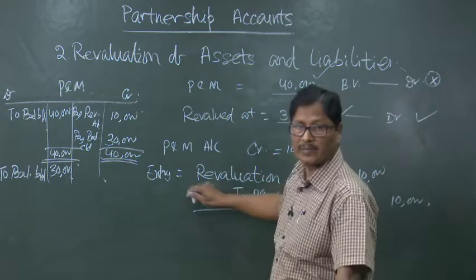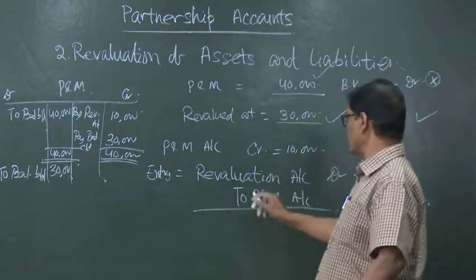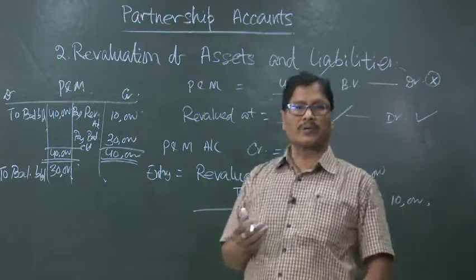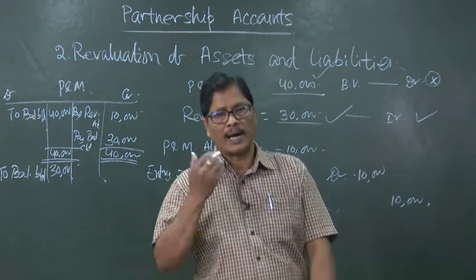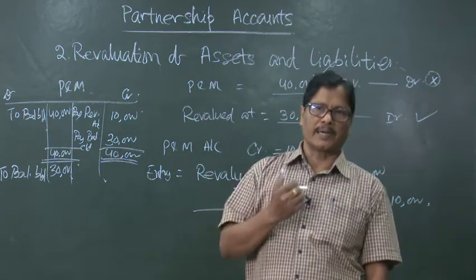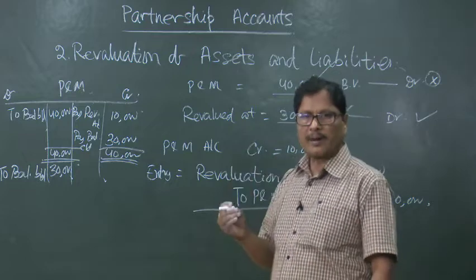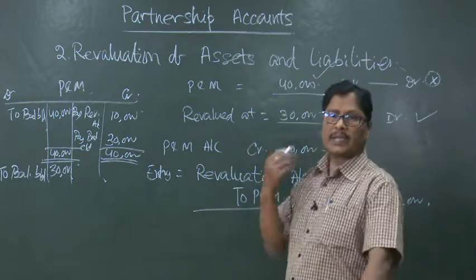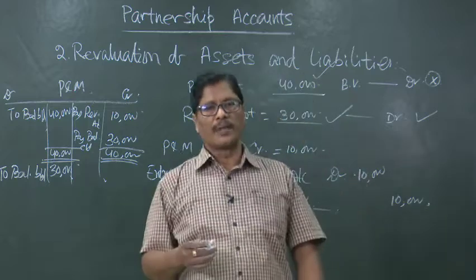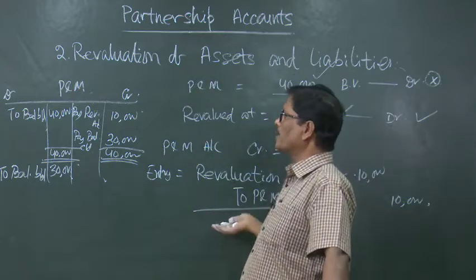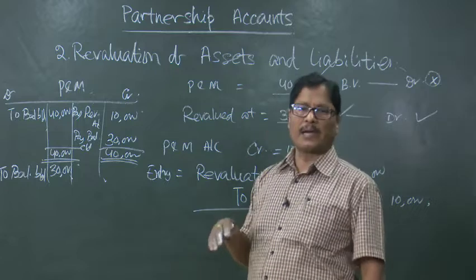First of all, we will be passing one revaluation entry. The entry is revaluation account debited to plant and machinery, because the plant and machinery account is going to reduce. When the asset value is going on decreasing, then it has got to be credited. Once the asset account is credited, what will be debited? Revaluation account is debited. This revaluation account is a nominal account, and it spells out distinctly what are the increases or decreases in the value of assets and liabilities.